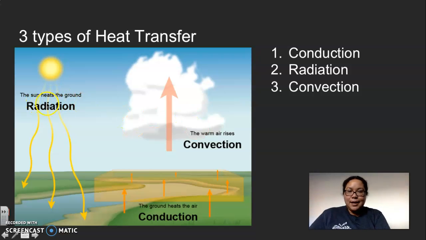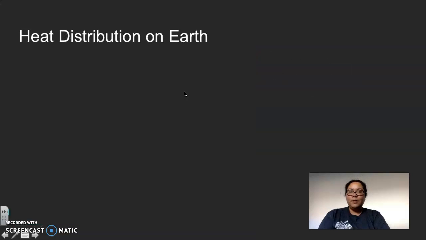Radiation, you don't need anything touching anything. Radiation are particles or wavelengths that can travel through empty space. And convection is the transference of heat through fluids. And if you guys remember, fluid doesn't necessarily mean liquid. Fluids can also be gases and liquids. That's why we can see convection occurring in the oceans and also the atmosphere.